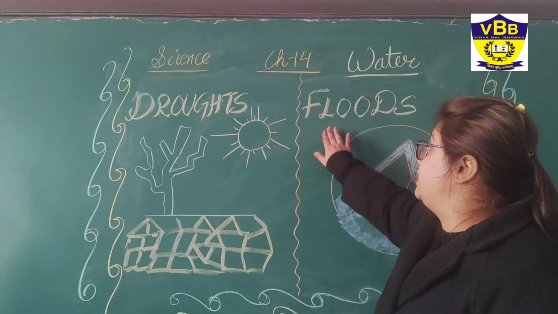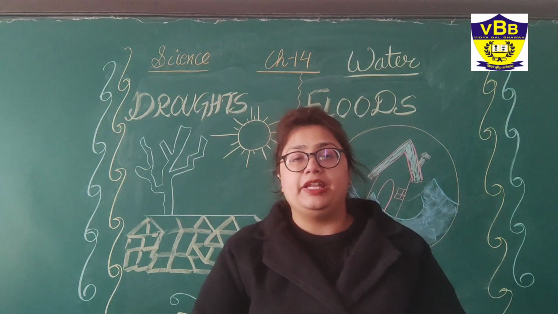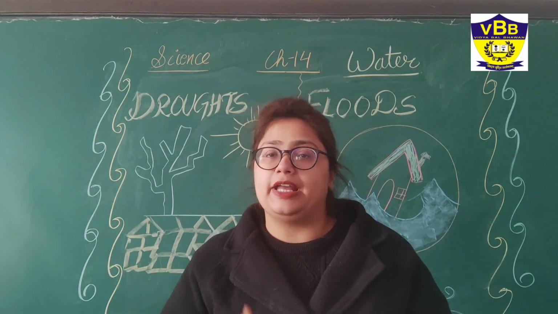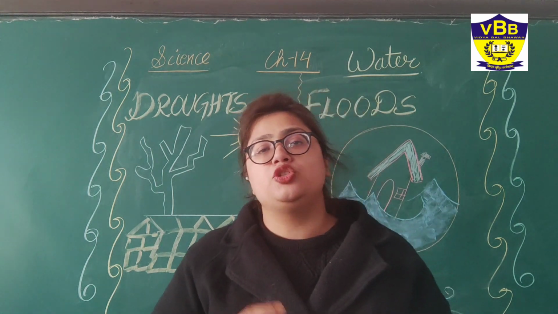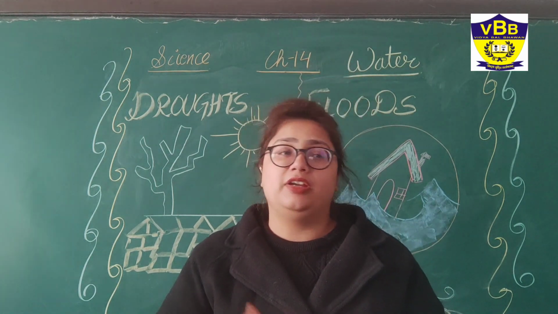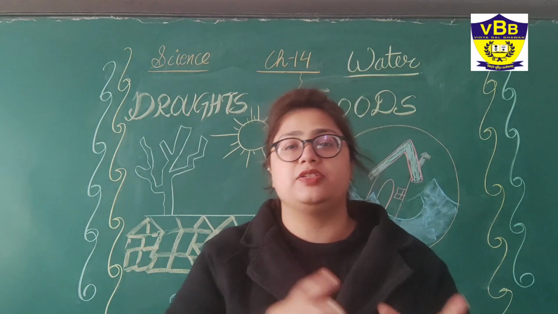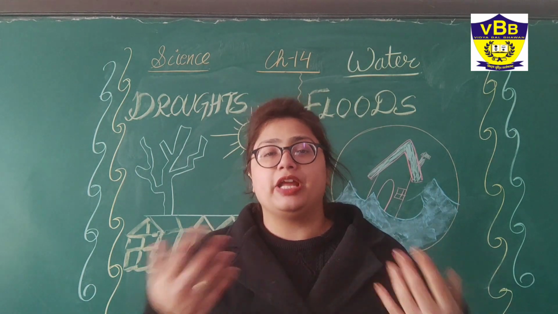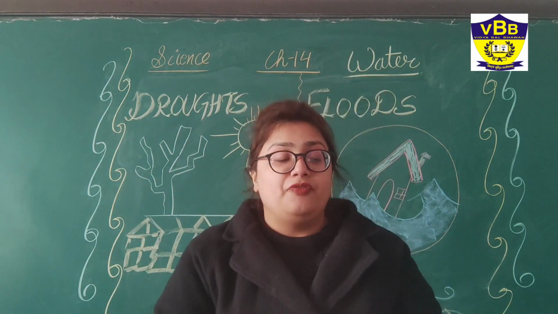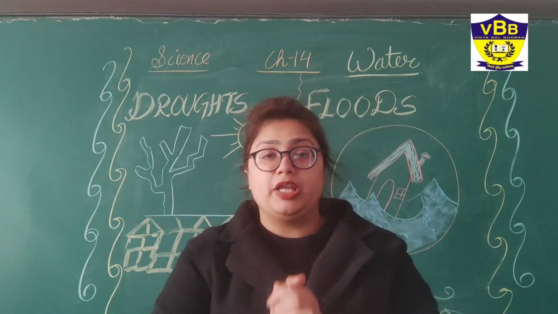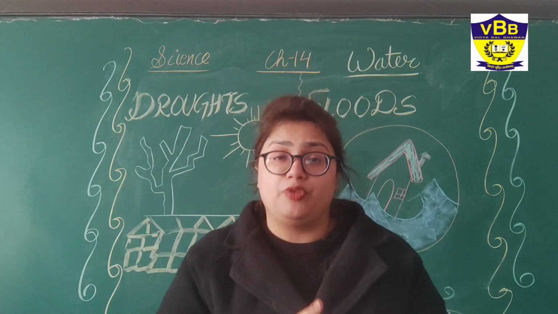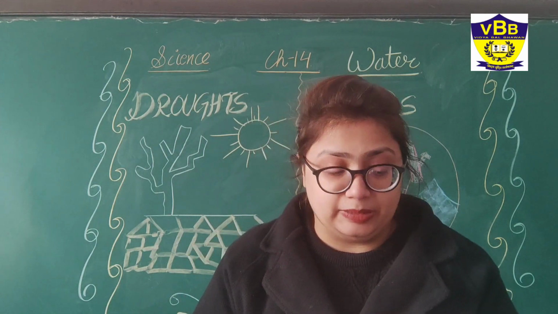Now the next topic is floods. See, whenever a drainage system is not able to hold the water, a flood can happen. Basically, flood is due to excessive water in that particular area. Like in Assam, every year, most of the time we hear that there is flood. That is because their drainage system is not able to hold the rainfall that is happening there. And floods can also lead to various waterborne diseases.